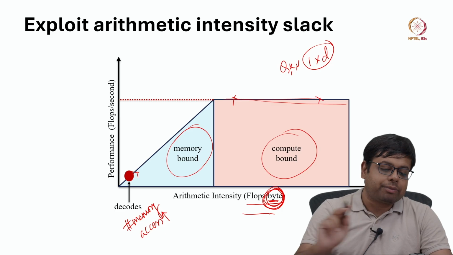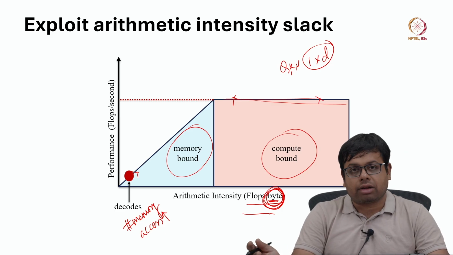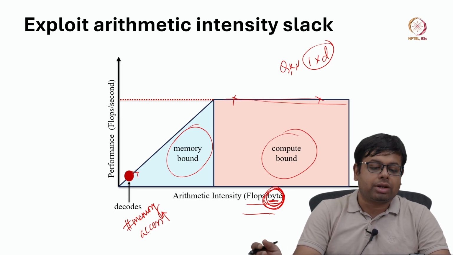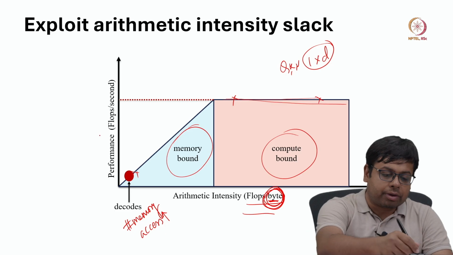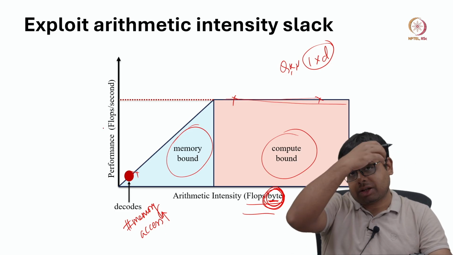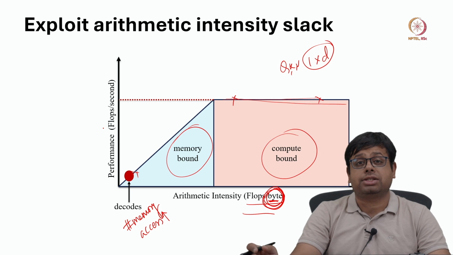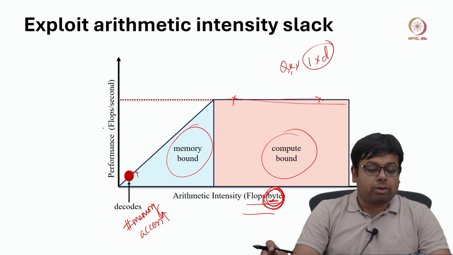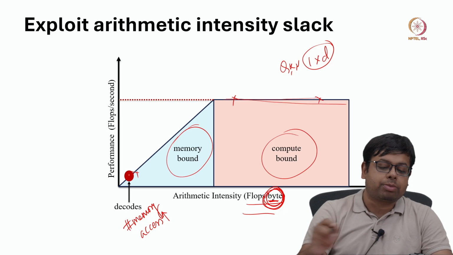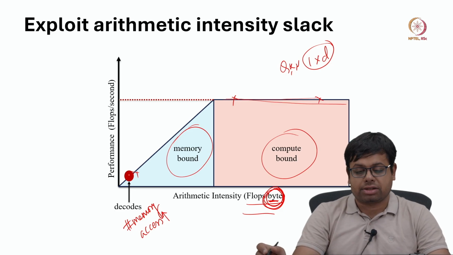And the performance is also less, because the number of flops itself is less. So, that is why decode falls into this part of the roofline analysis, correct.